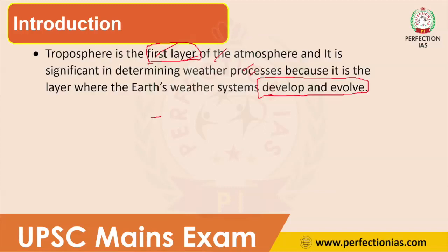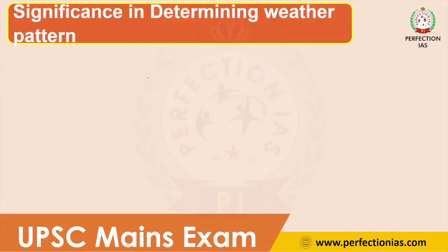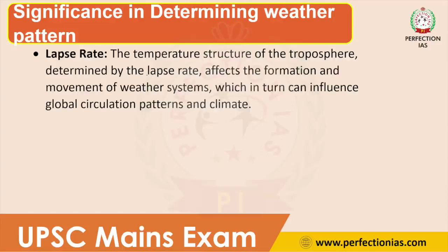After the introduction, let us move on to the first part, that is significance in determining weather pattern. The first significance is lapse rate. So what is lapse rate? When we move from the Earth's surface up through the troposphere, the temperature starts decreasing. Initially it will be around 28 degrees Celsius, and as we move up, it will gradually reduce: 20, 15, 10, like that. This is known as lapse rate.